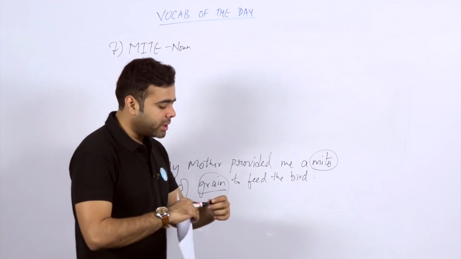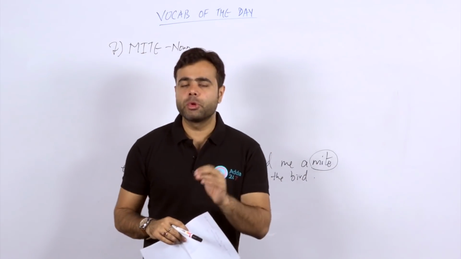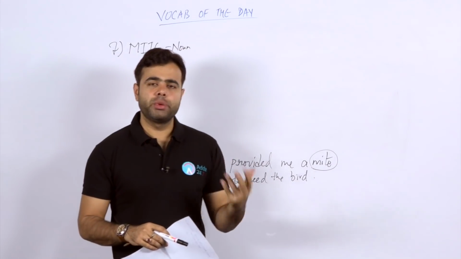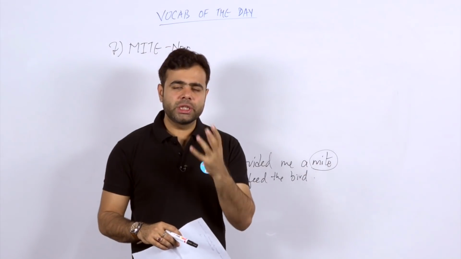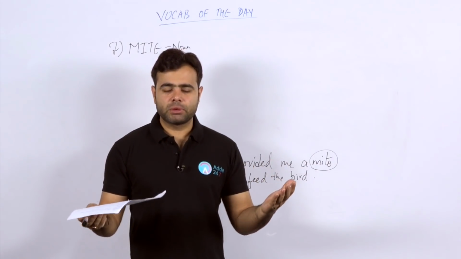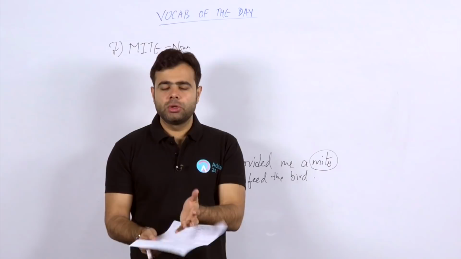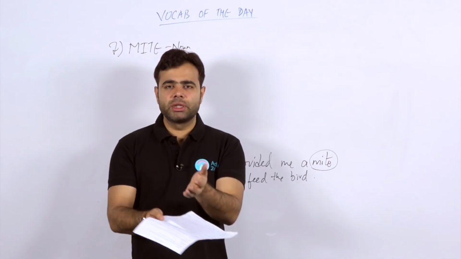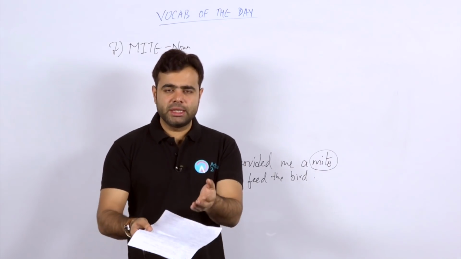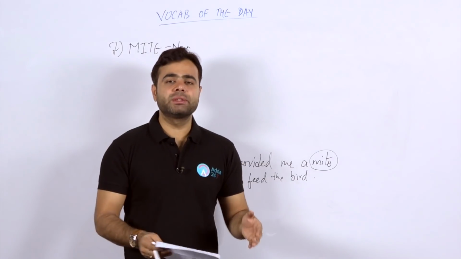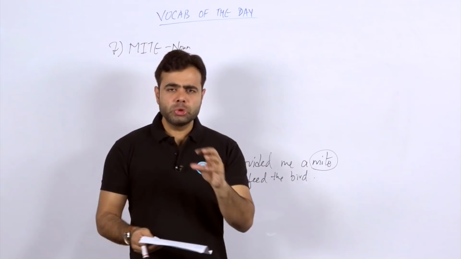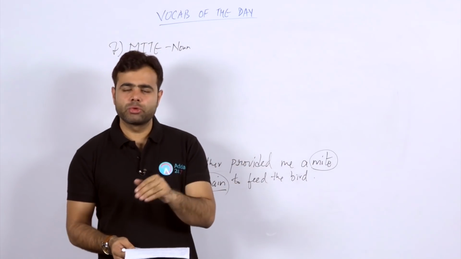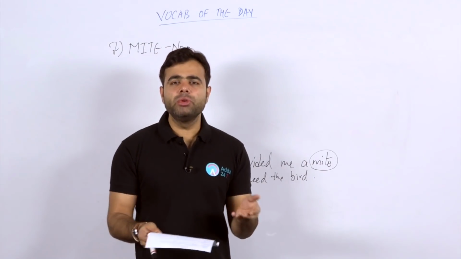Now, what do you think, students? If you are supposed to feed a bird, any kind of pigeon, any kind of crow, would you take an abundant amount of grain to offer it? It's not possible, because any small bird, crow or pigeon, won't be able to eat that much, isn't it?